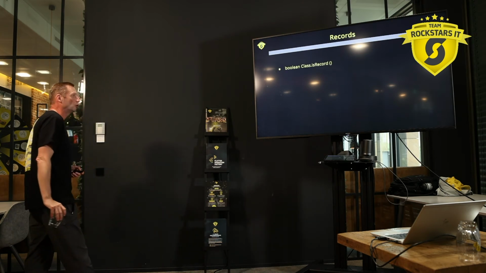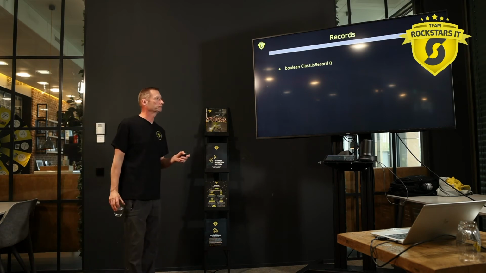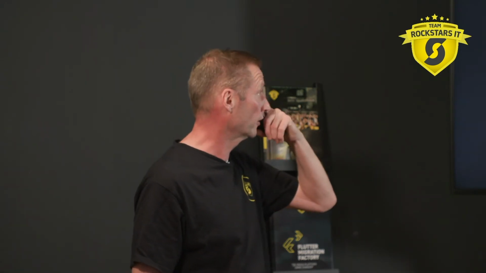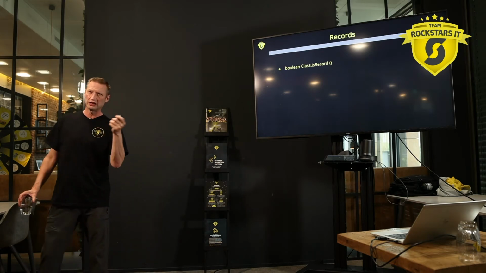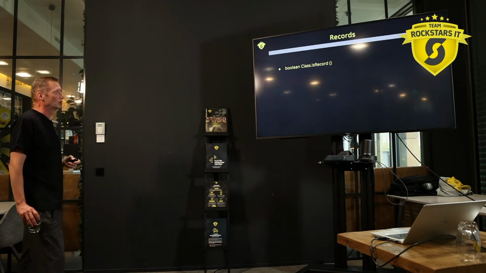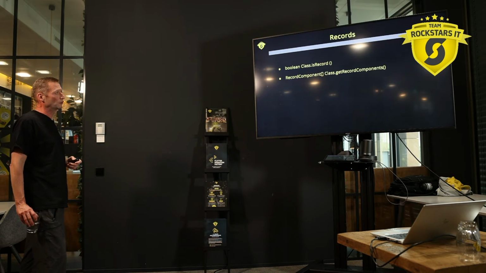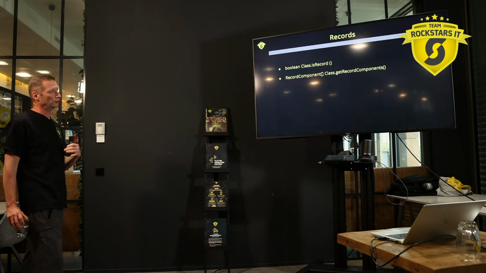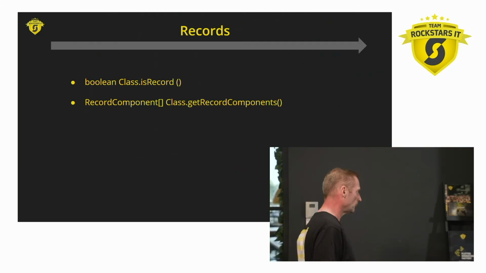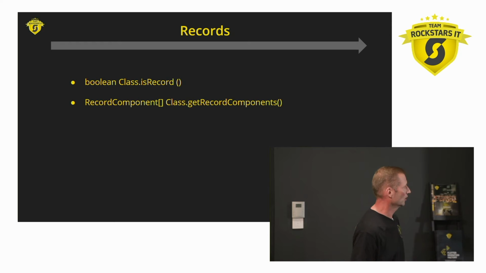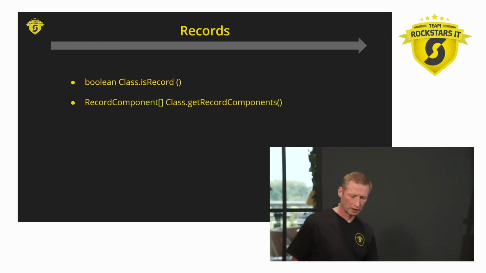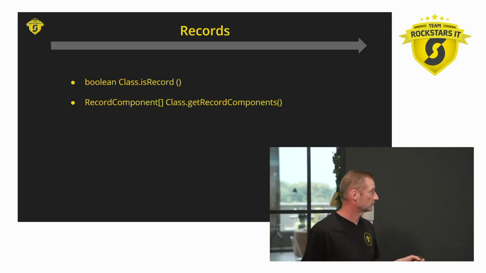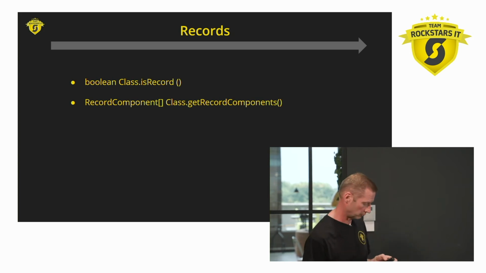Well, a few more things about records. On a class there's now a new method called isRecord, which tells you whether you are a record or not, a bit like isEnum already had. And if you want to get more information about the record and all of its fields and methods, there's this class getRecordComponent, because this is the only way to get that information.